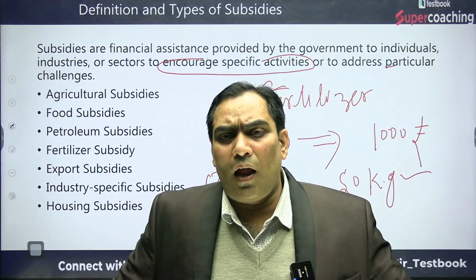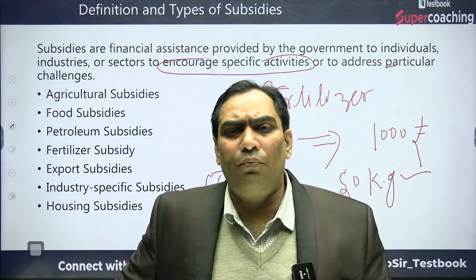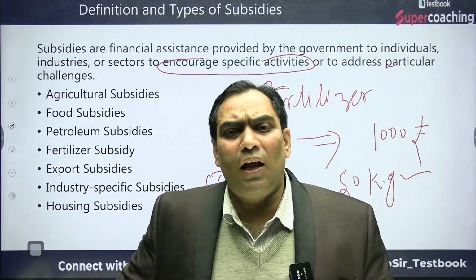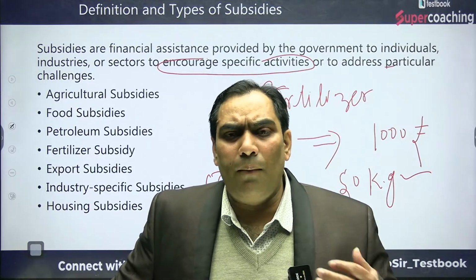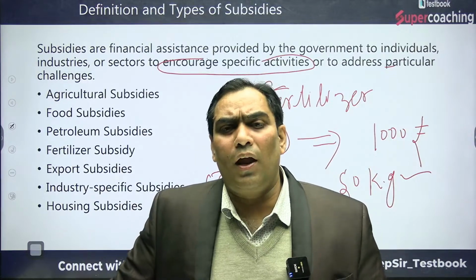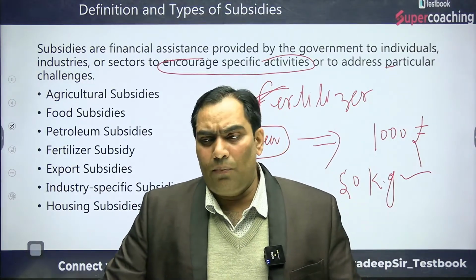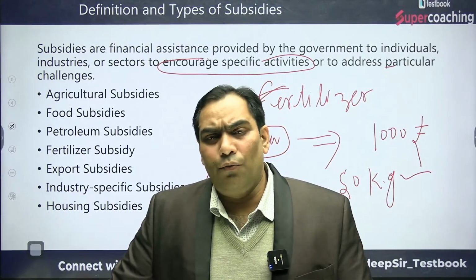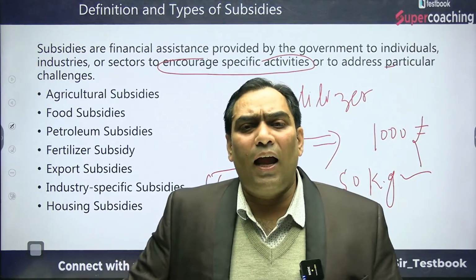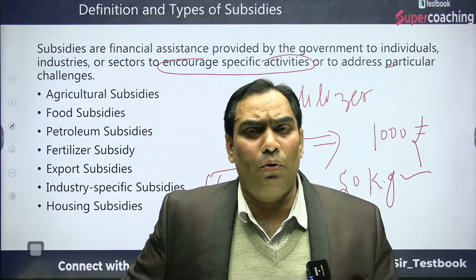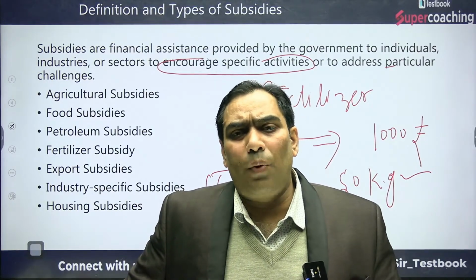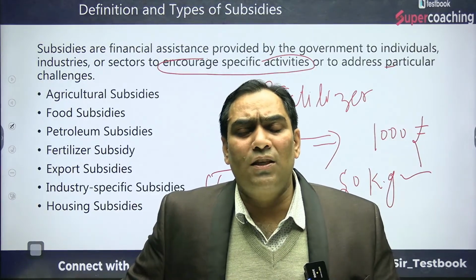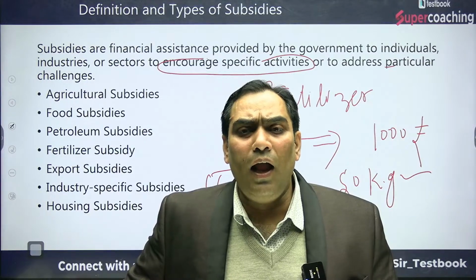Under the minimum support price, the government of India promises the farmers that whatever amount of rice and wheat you produce, the government has the legal responsibility to purchase all of it at whatever price is announced under MSP.